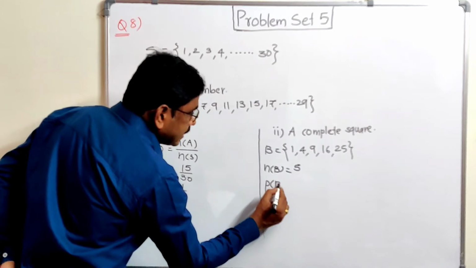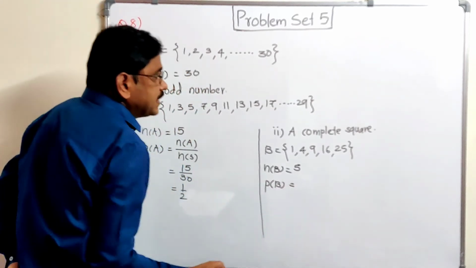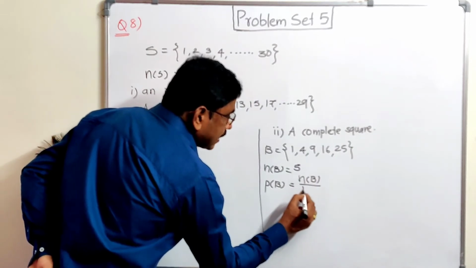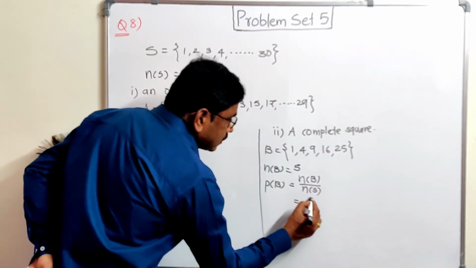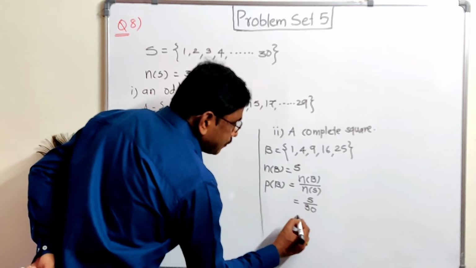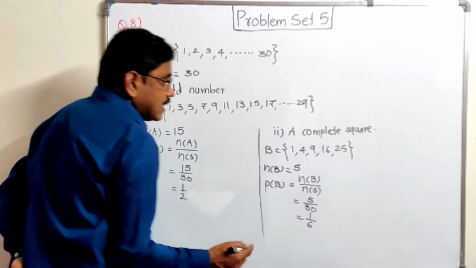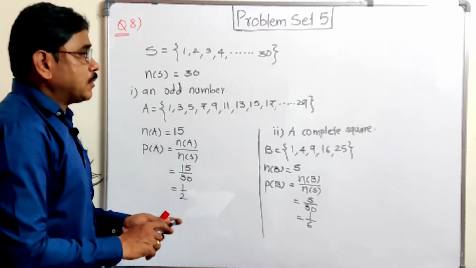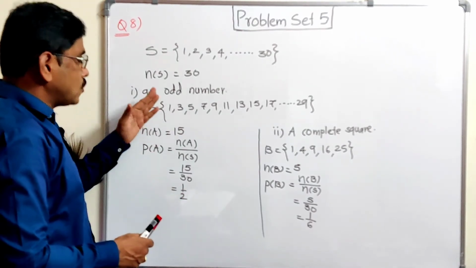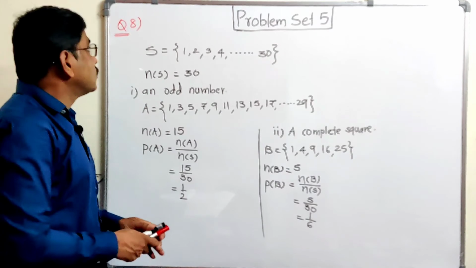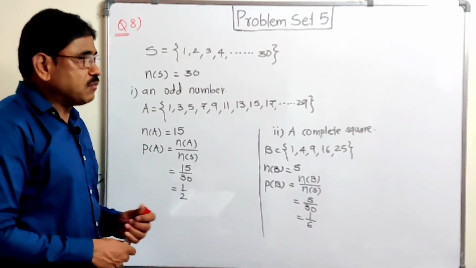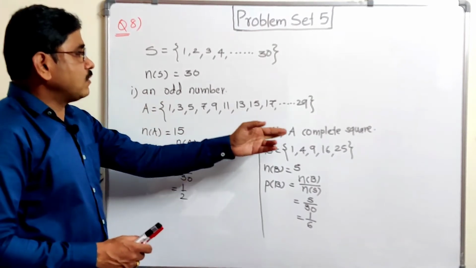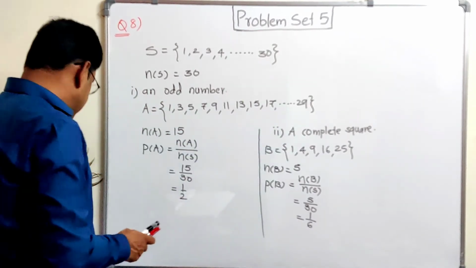Therefore probability of set B, means probability of the number is complete square, is equal to NB upon NS is equal to 5 divided by 30. So 5 ones are 5, 5 sixes are 30. So probability that the number is a complete square is 1 upon 6, and the probability that the number is odd number is 1 upon 2. So in this way, in question number 8 we can find the probability of odd number. The number coming on the card is complete square or odd number.